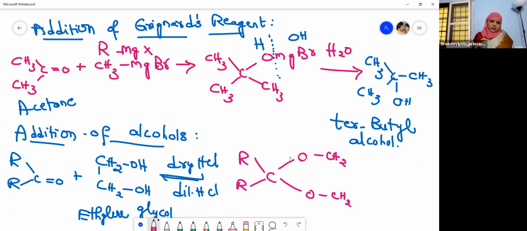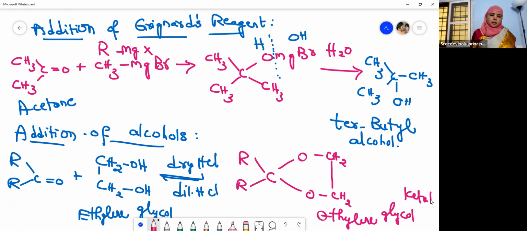A bond is present in between these two CH2 groups, like this. So this is ethylene glycol ketal.